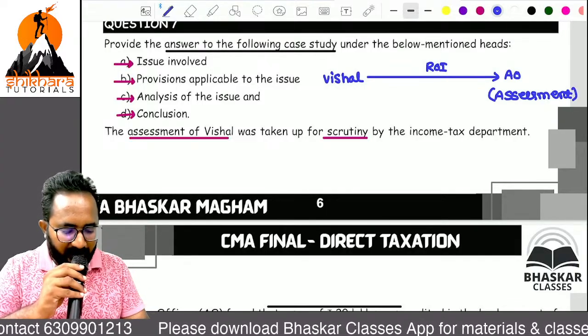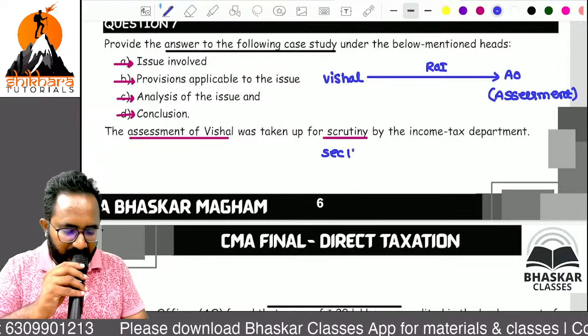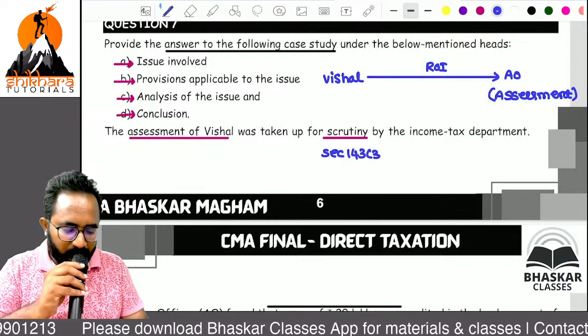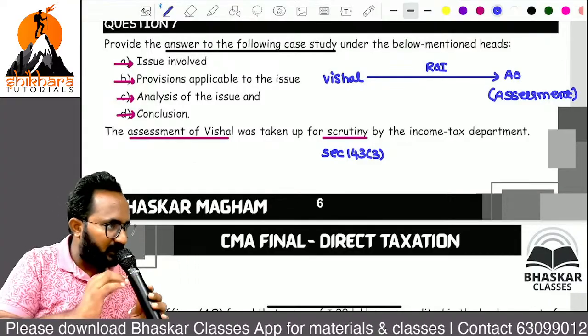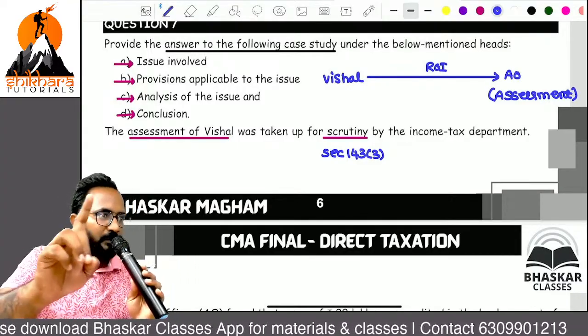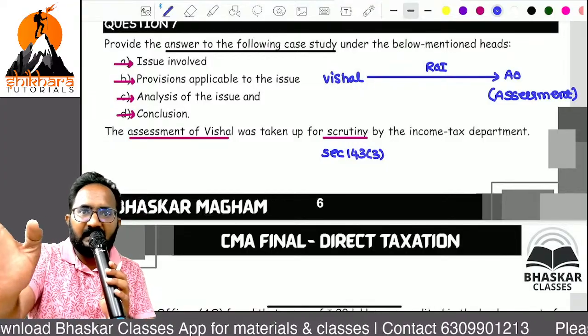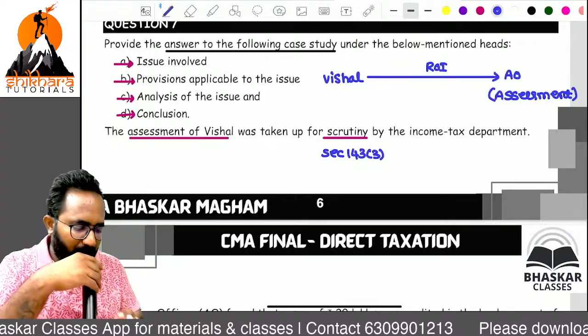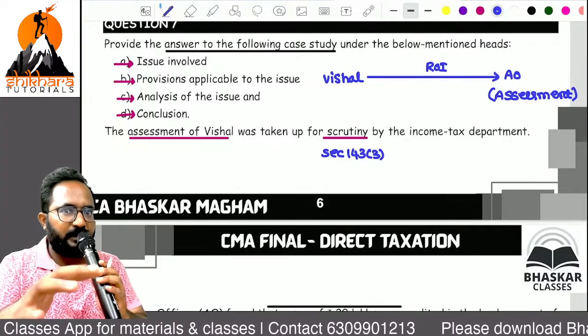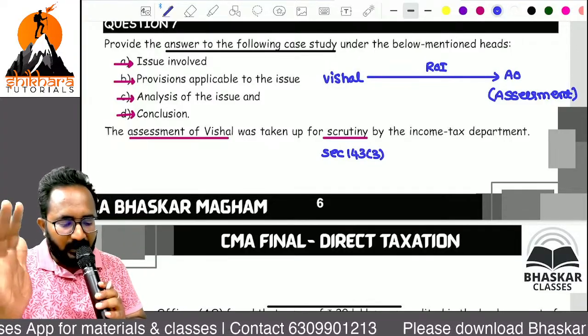Now this is one type of assessment, you can write section 143(3). In future, in the assessment procedures, I will explain what is meant by scrutiny assessment. It is one type of assessment. Scrutiny means detailed assessment. So 143(3) scrutiny assessment is going on the return filed by Vishal.